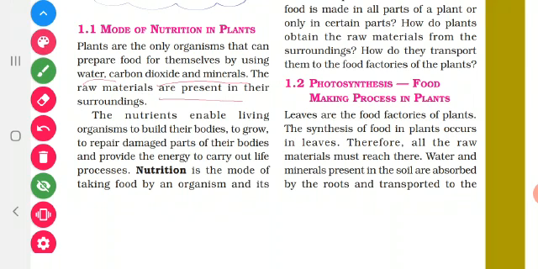These raw materials are present in our environment. They are present in our surroundings. So using these raw materials, they prepare food. From the food we get nutrients. So what do nutrients do?